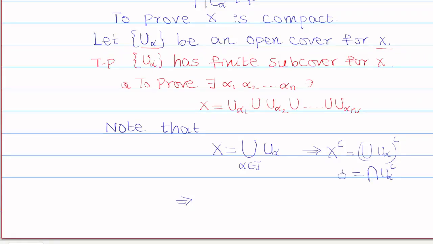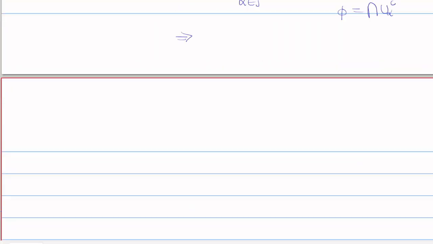Who is this? Empty. So let me write this separately on the next page. That is, the intersection of all U alpha complement, where alpha belongs to J, is equal to empty.